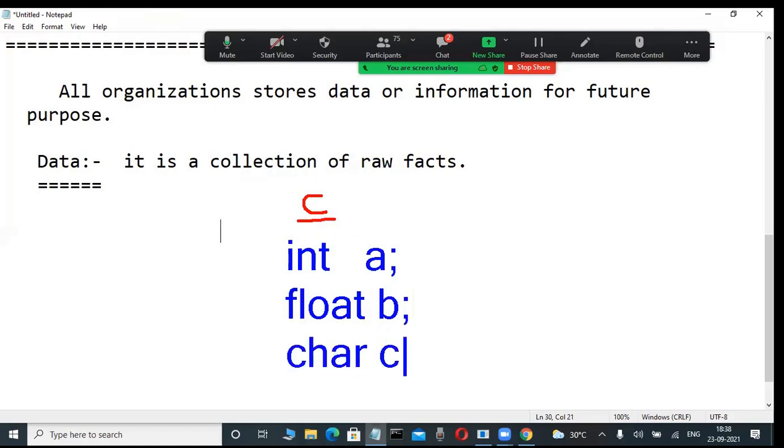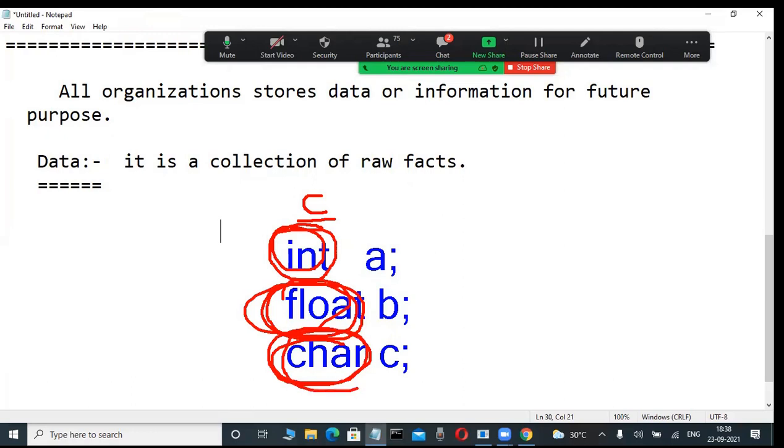Okay, fine. Observe it here. Now, these are integer, float, character, double. These are called data types. A, B, C, these are called variables. What they are telling about in these types of data related projects, either databases, flat files, or data science, or business analyst, what they're telling about raw facts means, observe it here. Raw facts is nothing but a collection of integers, a collection of floats, a collection of characters, a collection of dates, a collection of booleans. That's why a collection of primitive data types is nothing but raw facts only.